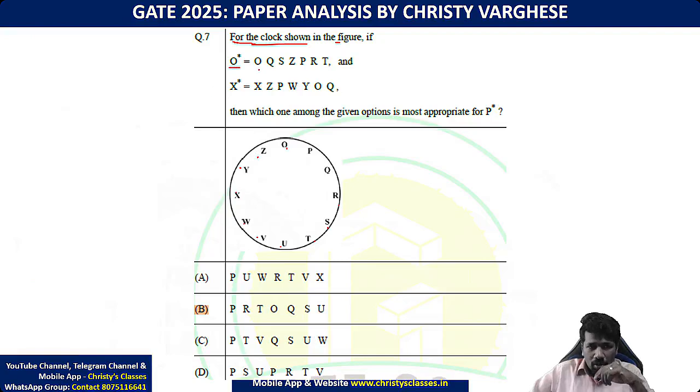O star is OQSZPRT. O star, so O से शुरू करिए. O star is OQS. इसको ऐसा मार्क करिए, you will get a clarity.